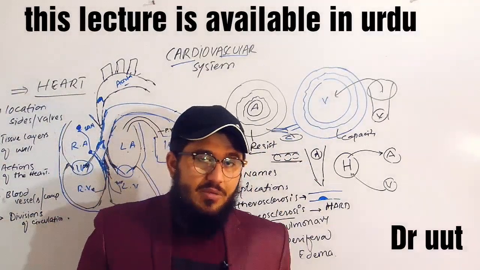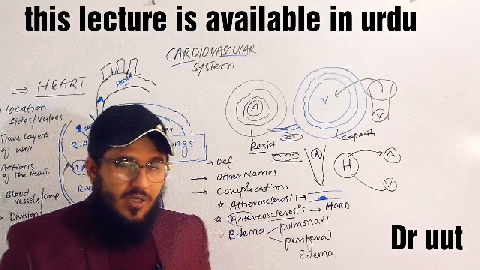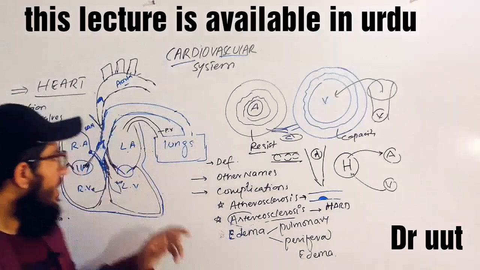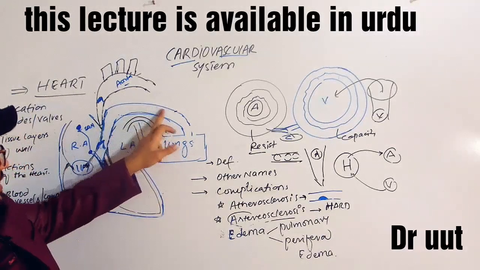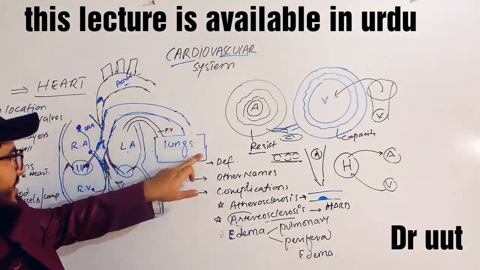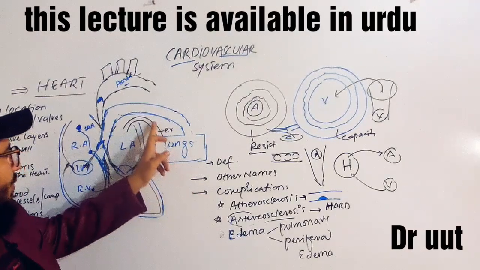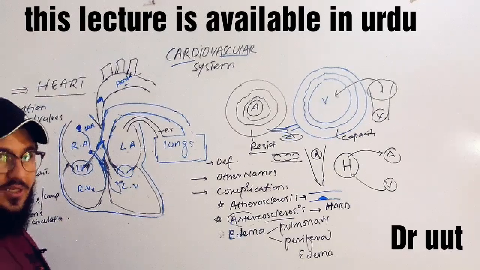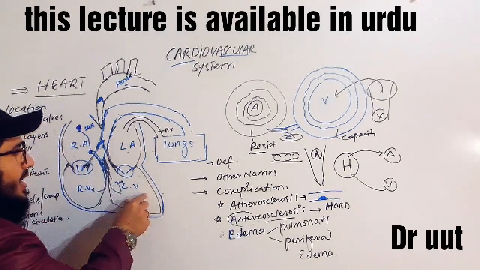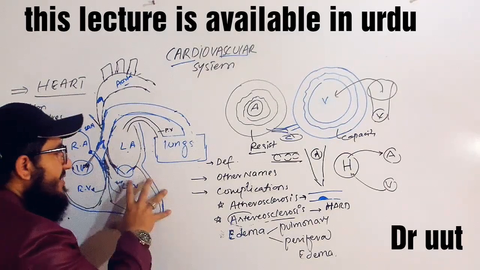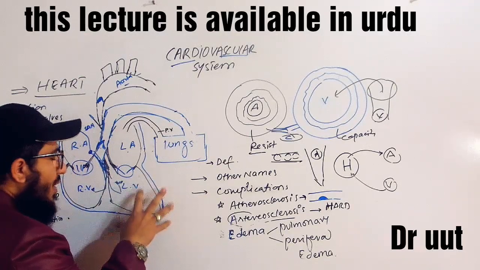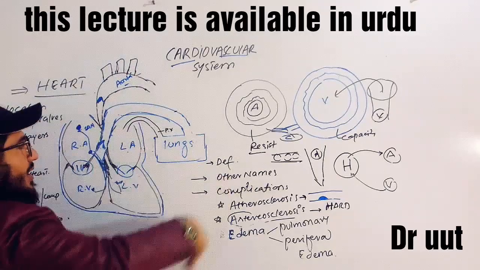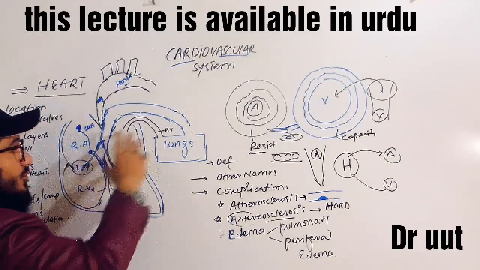Just like, remember, I told you before about pulmonary edema. In case of pulmonary edema, what happens? The pulmonary arteries are bringing the blood towards the lungs. Pulmonary veins are taking the blood away from the lungs towards the heart: left atrium, left ventricle. Sometimes due to left heart failure, the ventricle is not able to pump the blood to the aorta, to the systemic arteries, or to provide blood to the system.